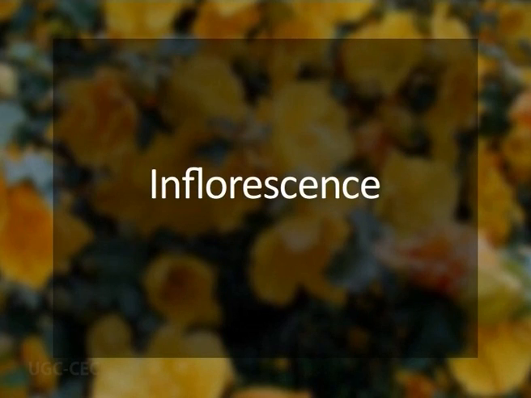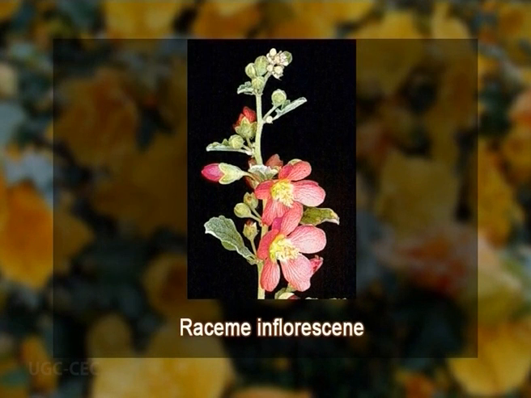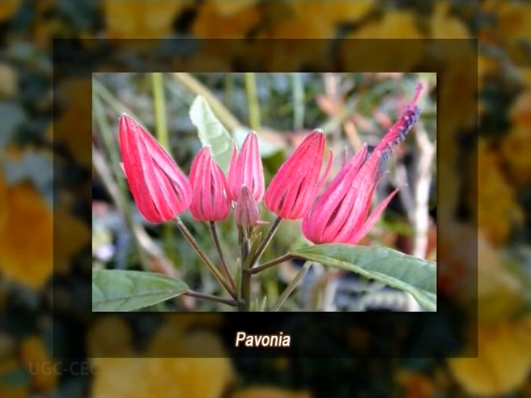Now, the floral morphology of the plant, starting with inflorescence. The inflorescence is here a raceme, or rarely we see also cymose. The example is Pavonia.